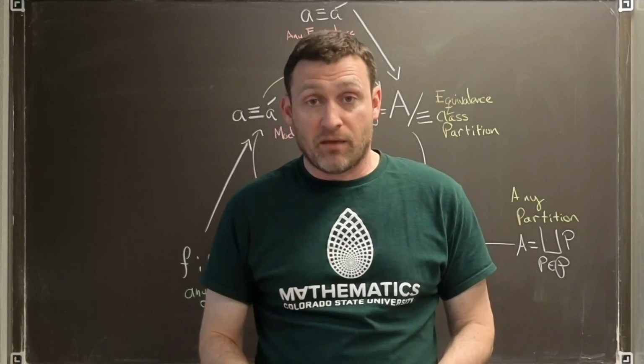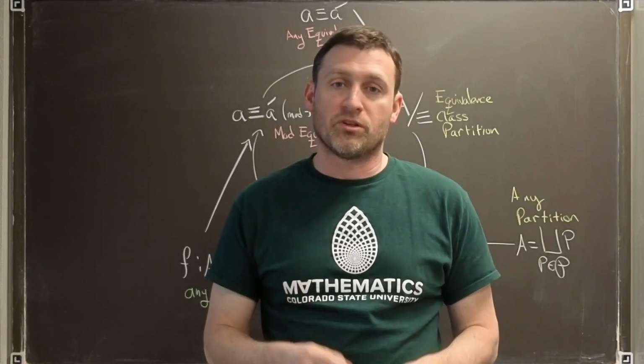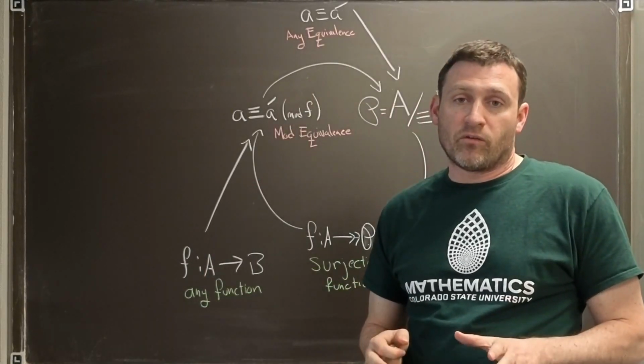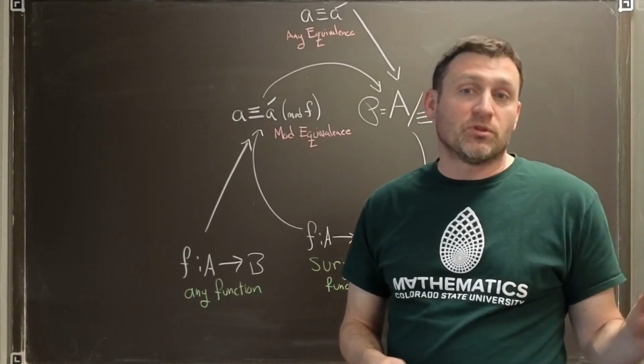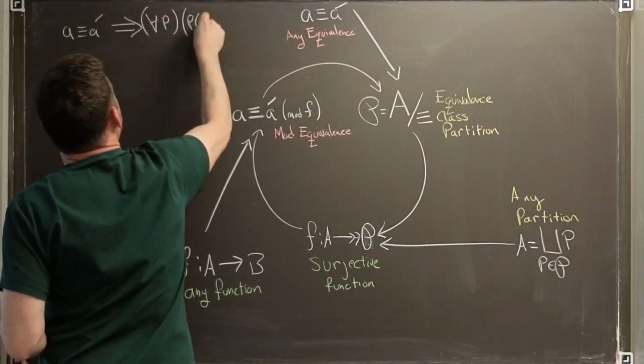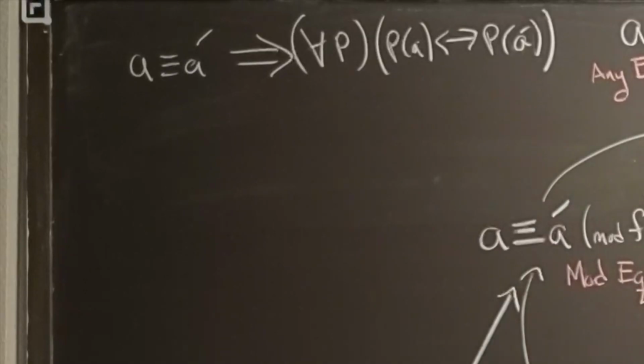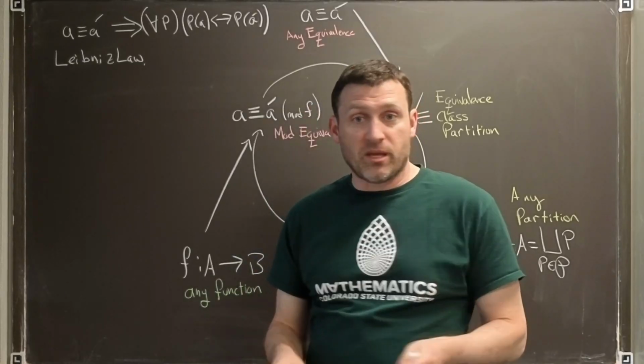They are not the same files, so there is a notion in which they're different. The fundamental concept of an equivalence is that we can use the data interchangeably. What do I mean by that? In symbols, I would write something like this. This rule is sometimes known as the Leibniz law or the indiscernibility of identicals. Let's take a minute to expand on what this means.